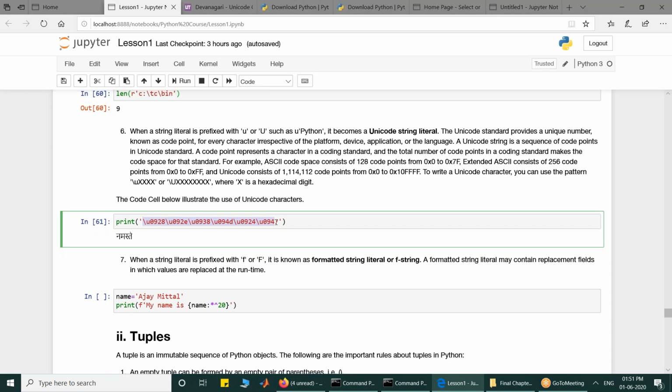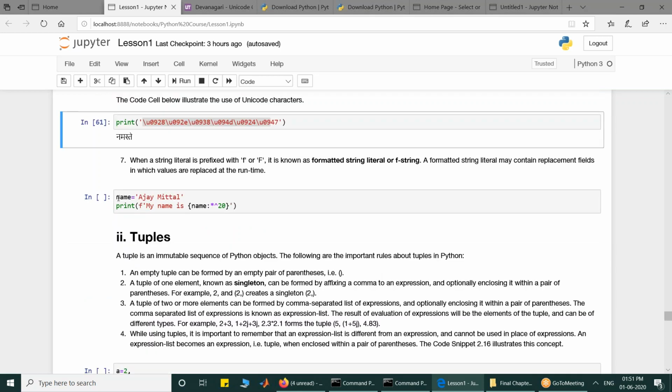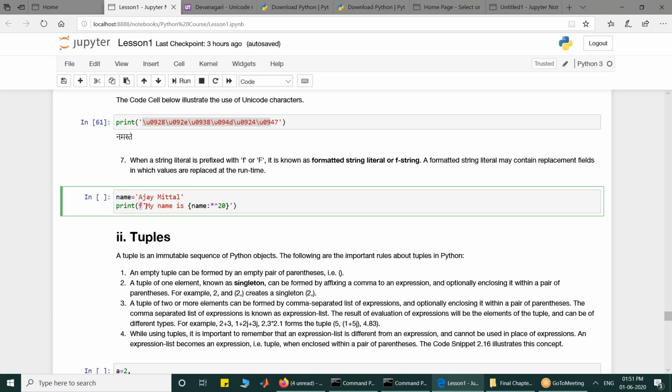And then we have another string literal, which is the formatted string literal, in which you can replace the values at runtime, such as Ajay Mittal. And this is my formatted string prefixed with F. So a formatted string is prefixed with F. I have written the name. What I have said is you write this name within a field of size 20. Within 20 cells you write it, and you align.